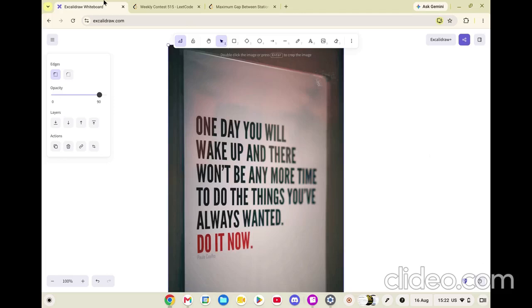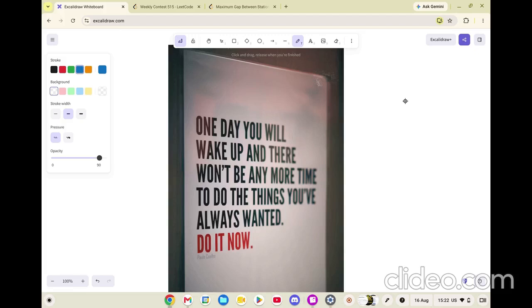Before we start, a quick quote of the day. One day you will wake up and there won't be any more time to do the things you always wanted to do, right? So do it now. Be it achieving your dreams, whatever dream you had, achieving good ratings on LeetCode, Codeforces, anything. It could be anything, getting a dream job, right? You should never procrastinate things because you never know when the time has gone, right?